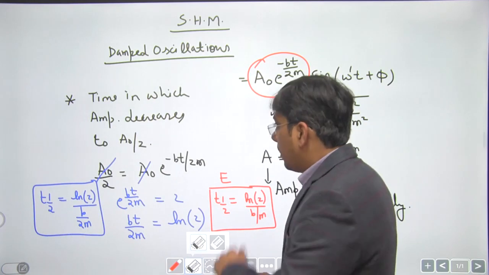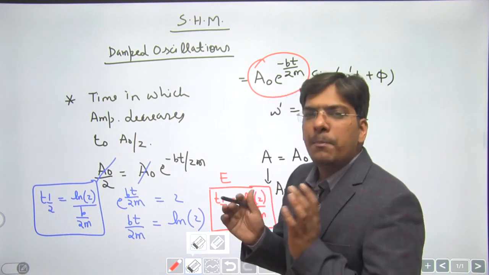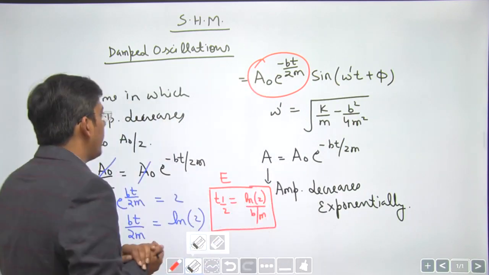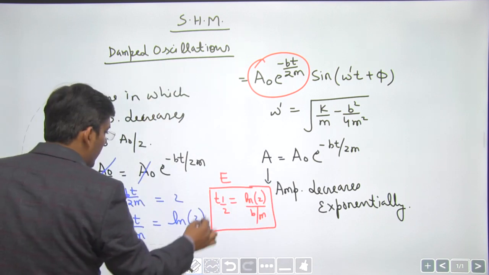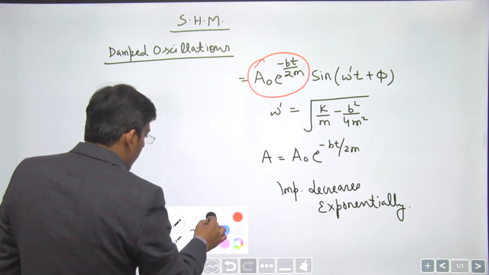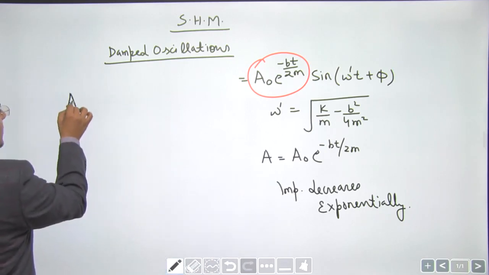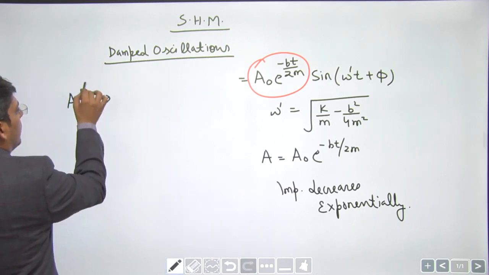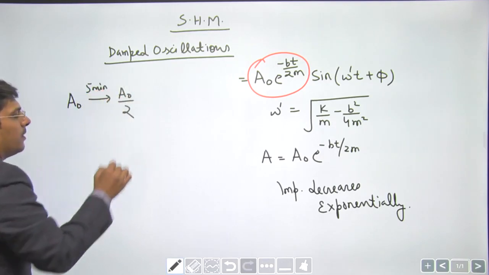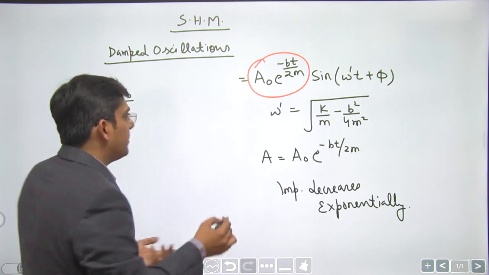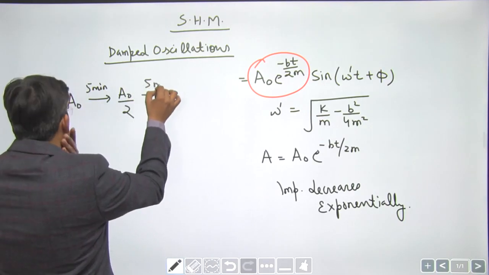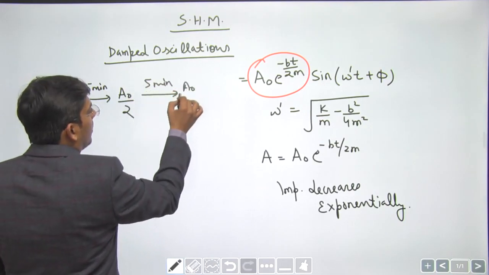Okay. There is a very simple and popular question that we usually see in the exams based on damped oscillator, and let us try to solve that question with the help of a beautiful shortcut, dear students. Suppose you are given that amplitude of a damped oscillator becomes half in 5 minutes, and what amplitude do you expect after the next 10 minutes? Easy. So this 5 minutes is actually the half-life.